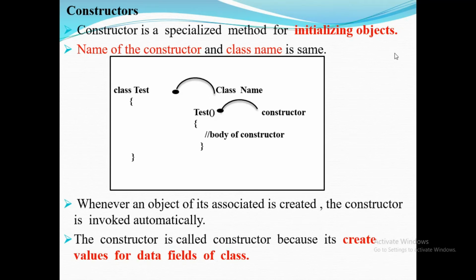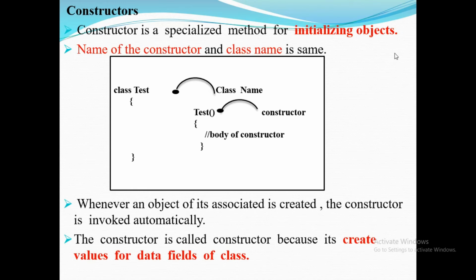Then constructor. A constructor is a special method for initializing the object. There are two types of constructors: parameterized and default constructor. The name of the constructor and the class name are the same. For example, class Test: Test is the class name, and here Test is a constructor. So the class name is the same as the constructor name.